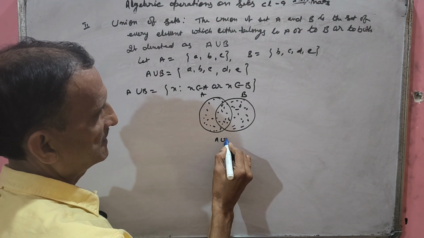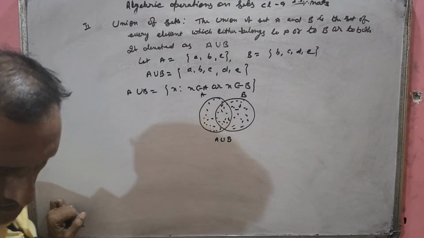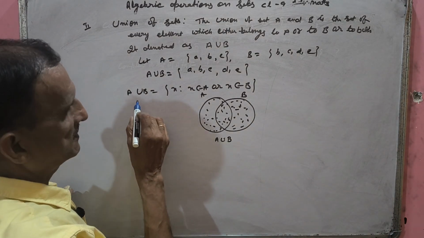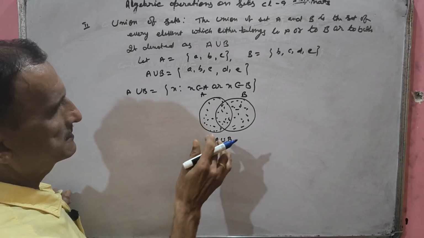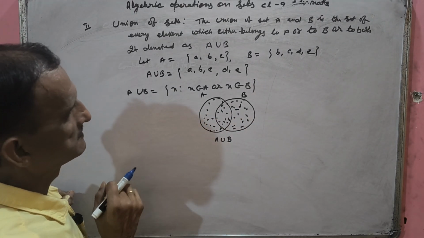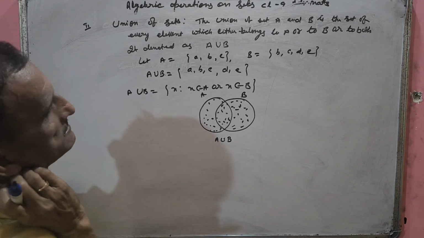This completely shaded portion represents A union B. Understood? The element should be either in A or in B, or it may be in both, common also. Then it is called A union B. Understood?